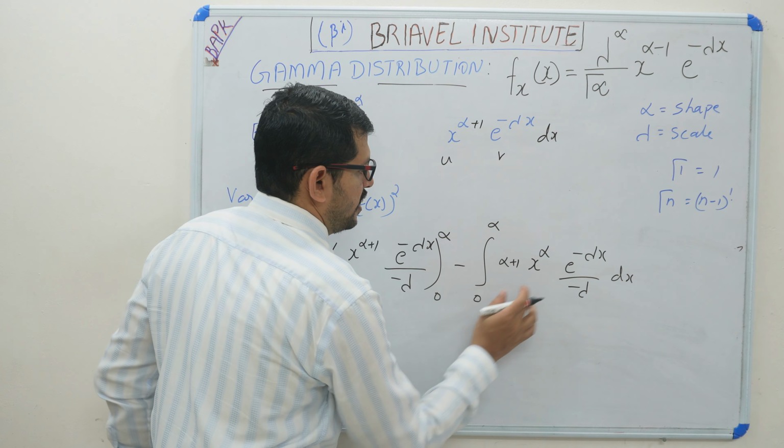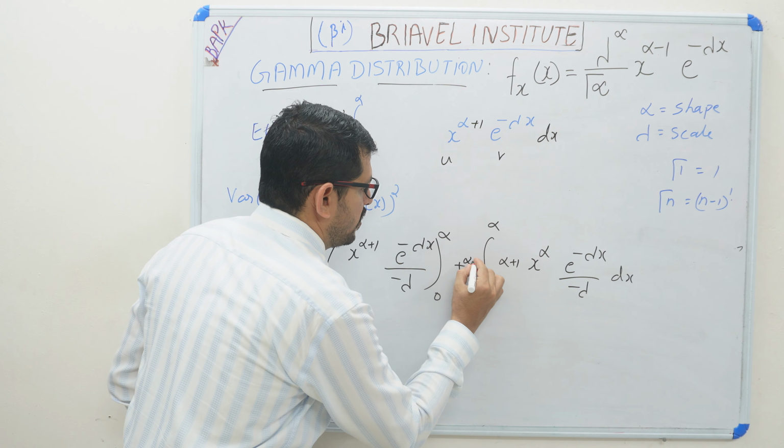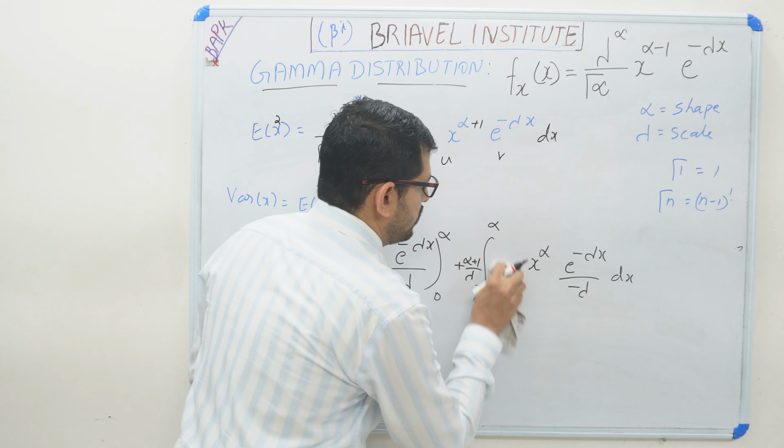So this alpha plus 1 divided by lambda we can take out.